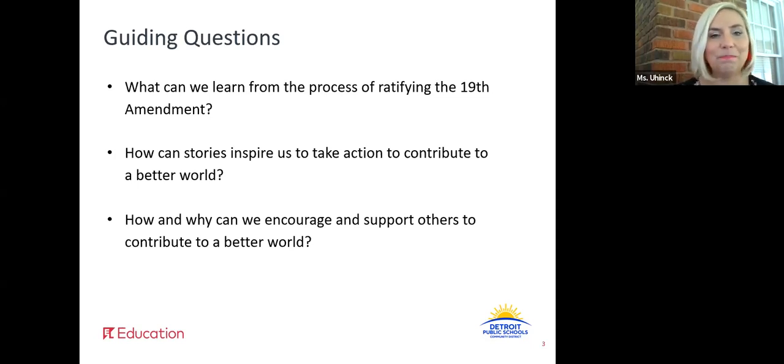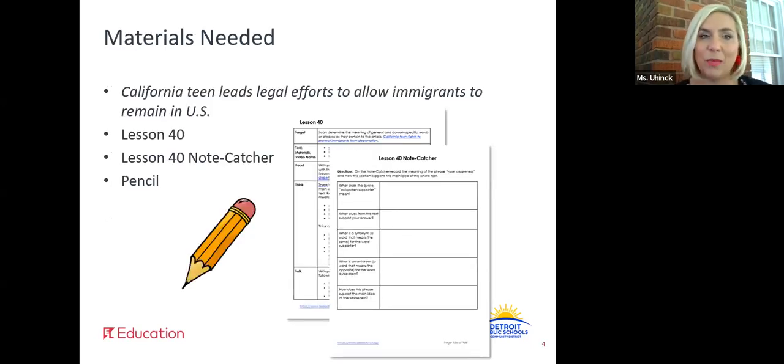Let's grab our materials. We will need our text, California teen leads legal efforts to allow immigrants to remain in the U.S. You're going to need your lesson 40 and your lesson 40 note catcher. Pause this video and grab your materials. Great, you have your materials and are ready to get started.